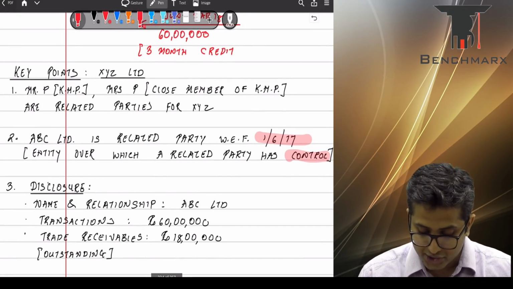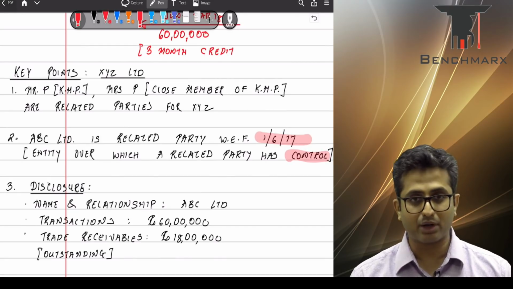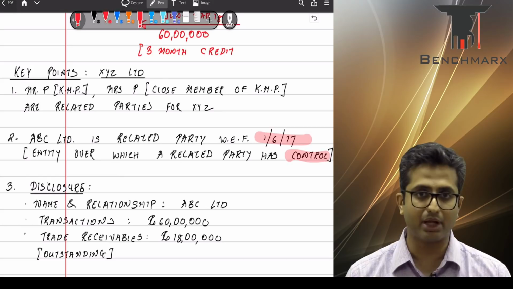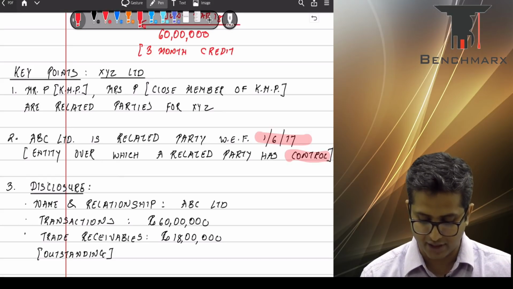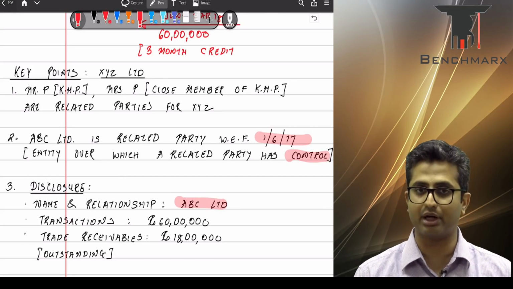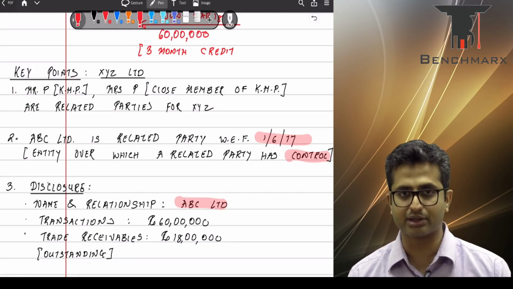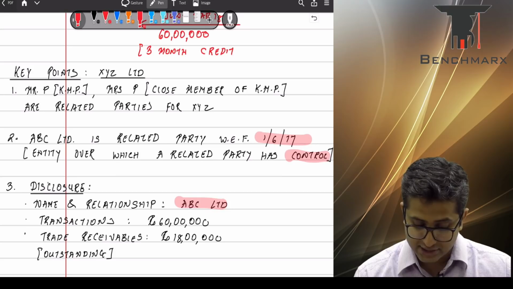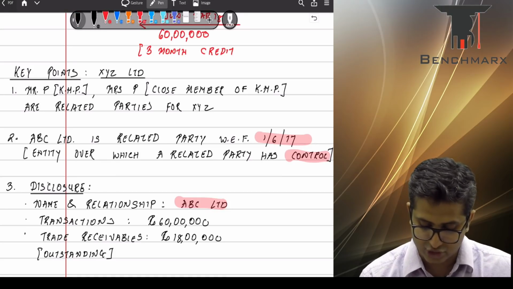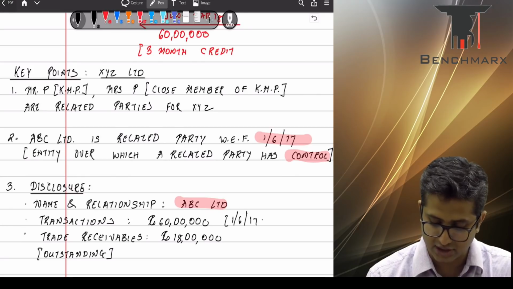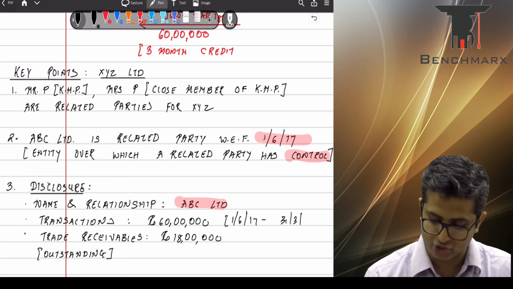Now, what are the disclosures that you need to give? As a part of your notes to accounts of XYZ, you need to give the name and the nature of relationships. The name and the nature of relationship is ABC, as well as entity over which a related party exercises control. The transactions, if you see, are worth 60 lakhs. These are transactions from 1st of June 2017 to 31st of March 2018.